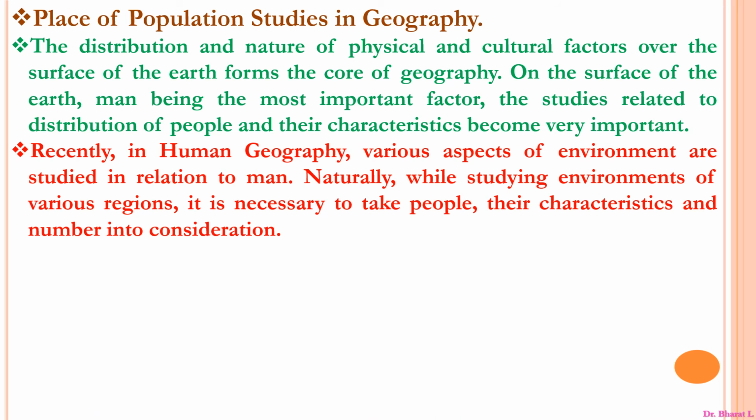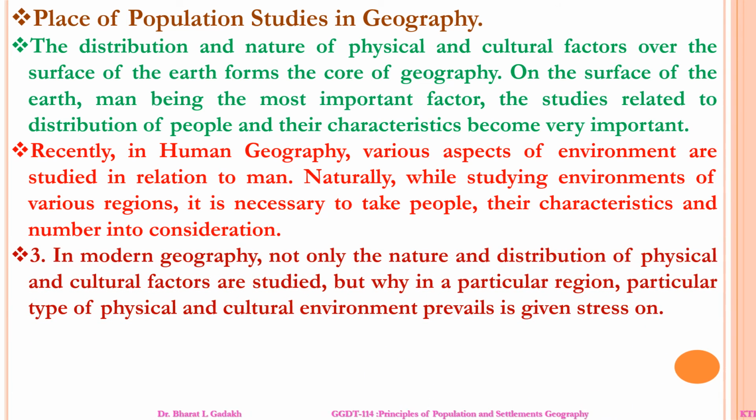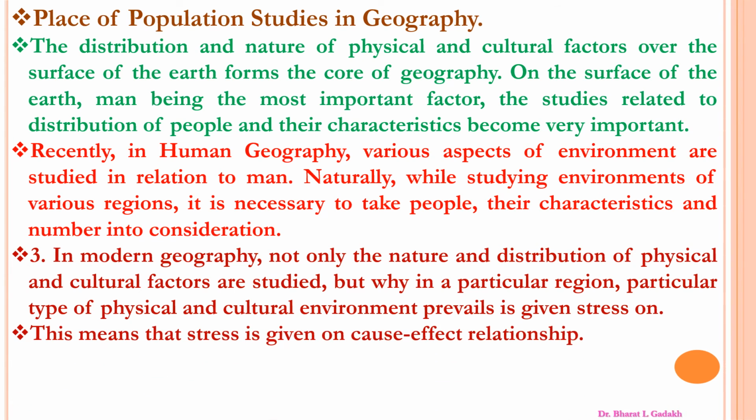Naturally, while studying the environments of various regions, it is necessary to take the characteristics and number of people into consideration. In modern times, not only the nature and distribution of physical and cultural factors are studied, but also why particular types of physical and cultural environment prevail in particular regions.